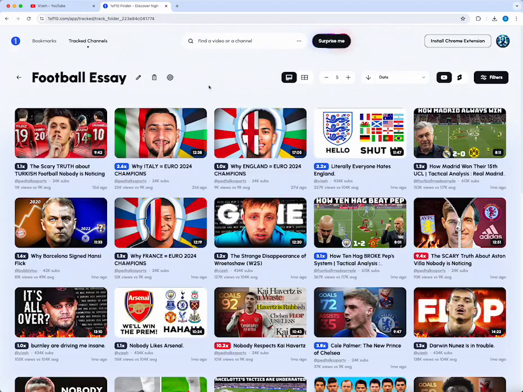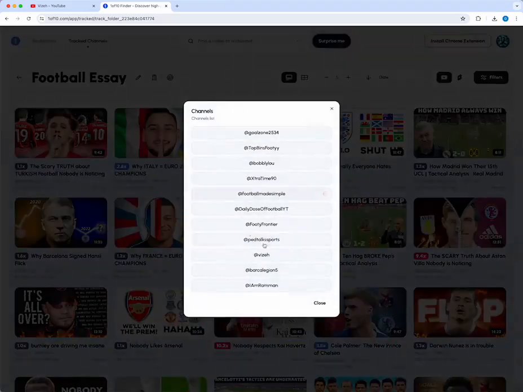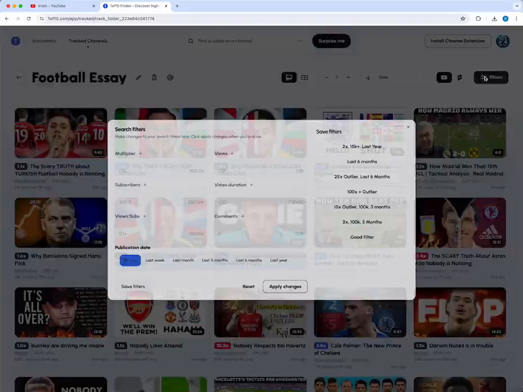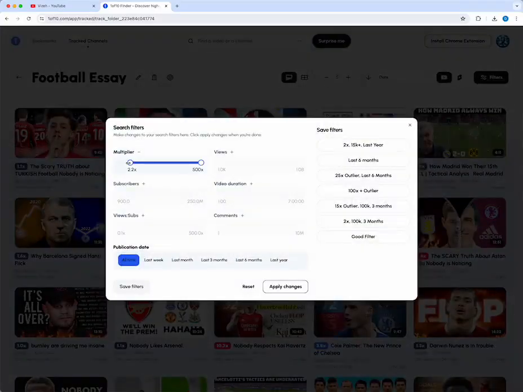Once we've created this track channel folder, I've added about 10 in here. Ideally, you'll add as many as you can, so if you can have 20, great, even better. But yeah, as many as you can add in there. And then what we want to do is come up to filters, and set it to a 2x multiplier, a minimum of around 100,000 views.